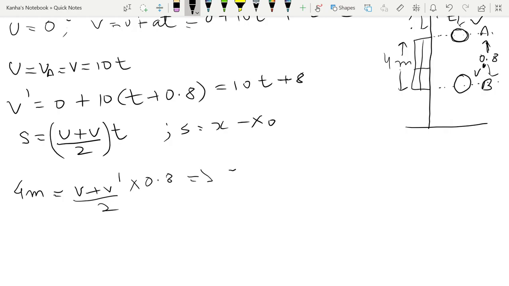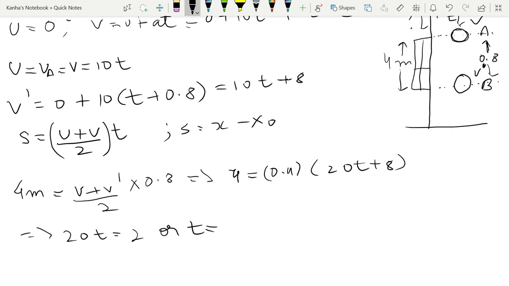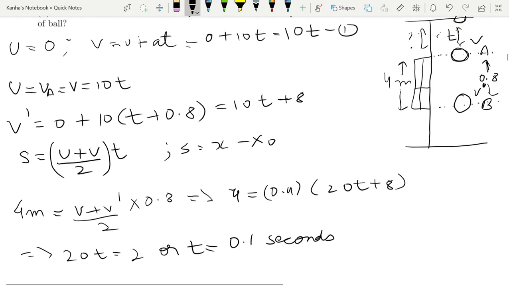This gives you 4 is equal to 0.4 into (20t plus 8), which is nothing but 20t is equal to 2, or t is equal to 0.1 seconds. Alright, so we found the time to be 0.1 seconds.